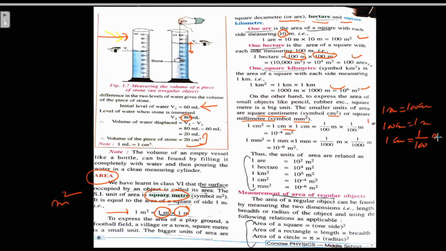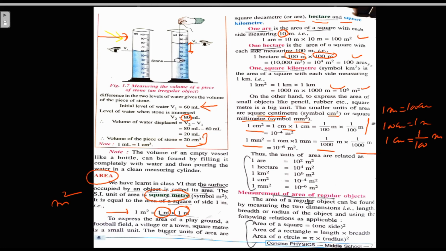This is given here, 1 upon 100 meter into 1 upon 100 meter, 1 centimeter square, right? In the same way, 1 mm square is equal to 1 upon 1000 meter into 1 upon 1000 meter, right?